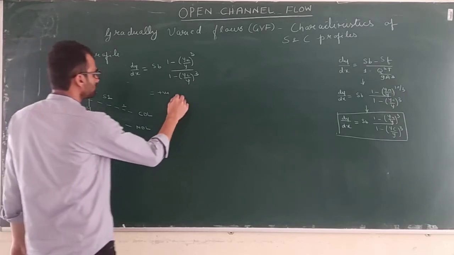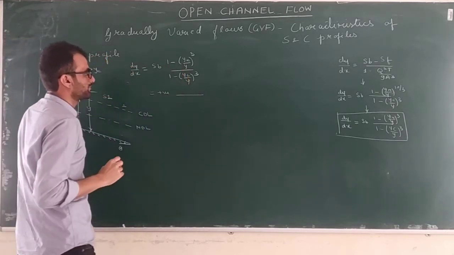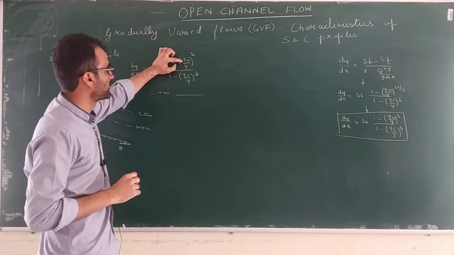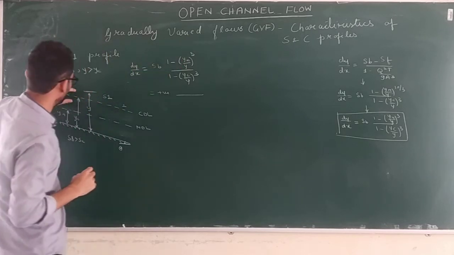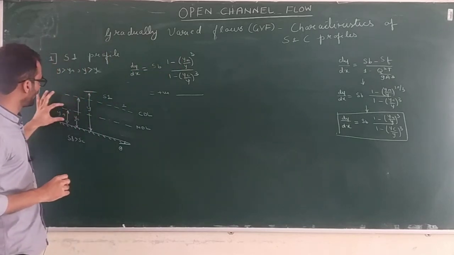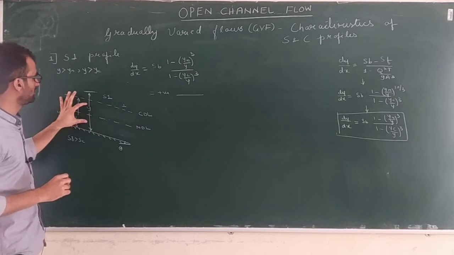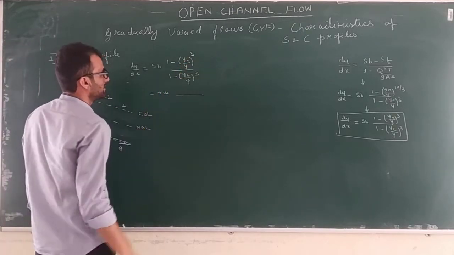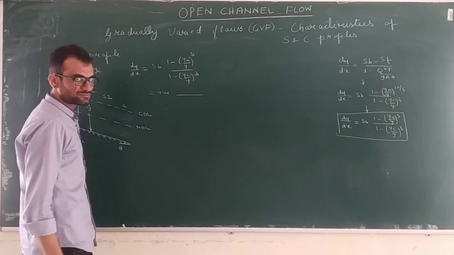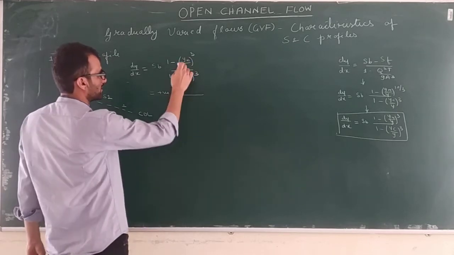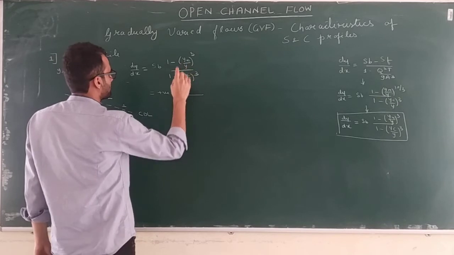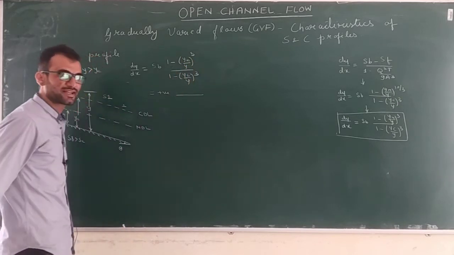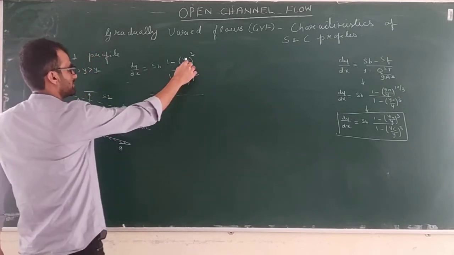Now what happens to this yn by y? Yn is less than y, so yn by y will be less than 1. The cube of that number will again be less than 1 because yn is less than y.